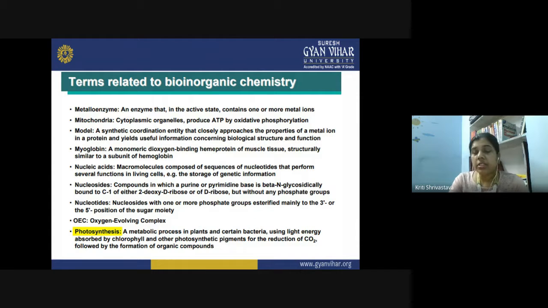And during this process, the radiant energy of sun is trapped inside the cell and converted into the form of chemical energy. And when this food reaches to the cell, now that chemical energy which was stored inside the food is liberated for the use, and that is how the solar energy reaches to the biological system.